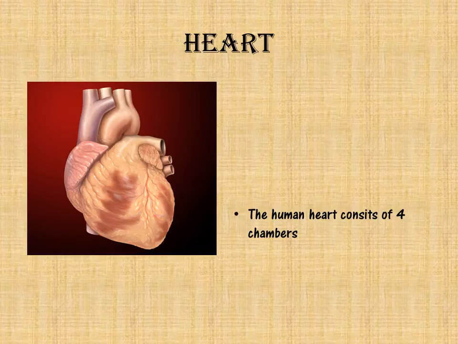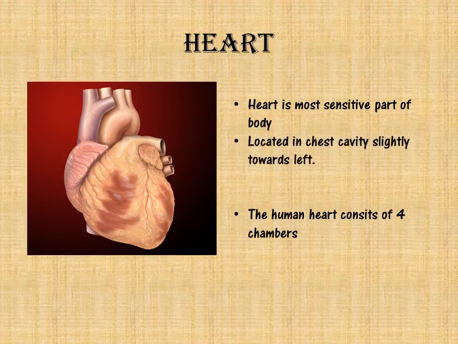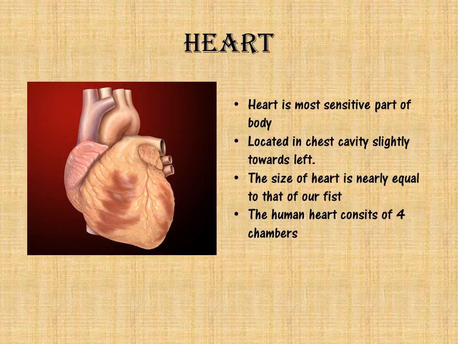The human heart consists of 4 chambers. The 2 upper chambers are named left and right auricles, and the 2 lower chambers are named right and left ventricles. The left ventricle contains oxygen-rich blood, while the right auricle and ventricle contain blood mixed with carbon dioxide. The right and left sides are separated by a wall, which is called the septum, and the valves in the heart help the blood to flow in one direction only.